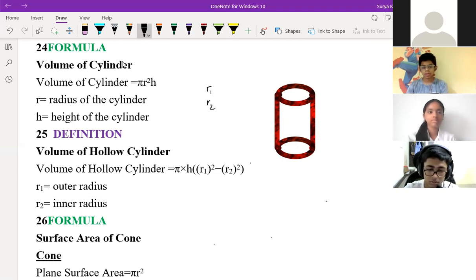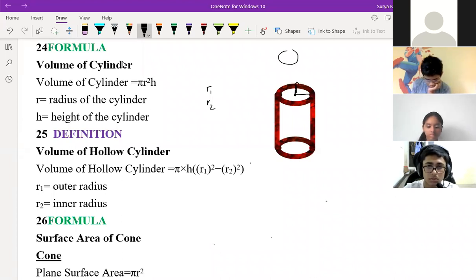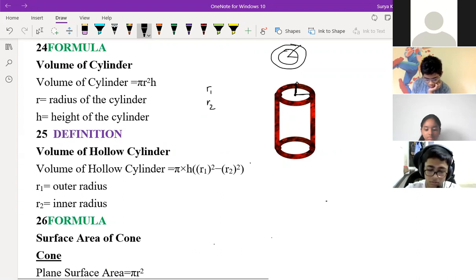Sir, where will we get two radius, sir? On the top and the bottom. One is this smaller one, and one will get this. It's like a flat, like one ring. If you know ring, this ring will be like this. So inner radius is this one and outer radius is this much. Understood? This is the case of hollow cylinder. I mean, this will have some thickness over here. I'll just write over here.